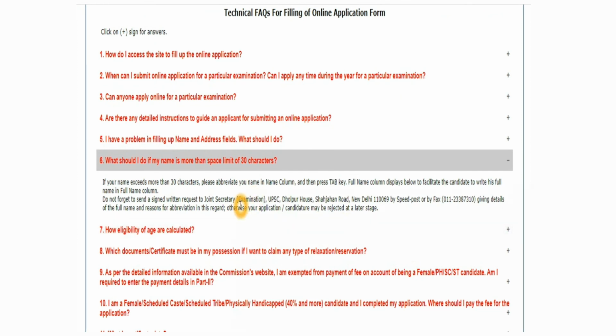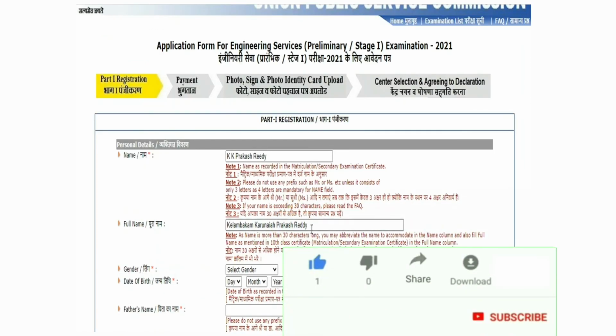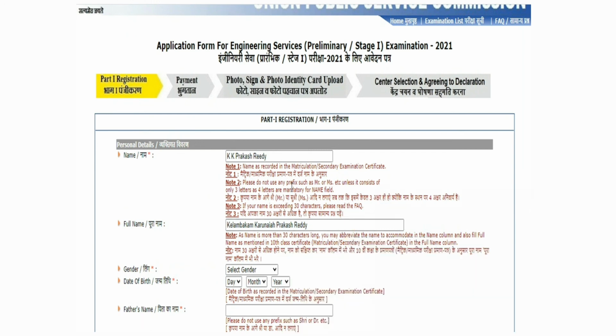If we do not send it, it may be rejected at later stages. They also mention here that otherwise your application or candidature may be rejected at a later stage. So please do it after writing like this. You send a fax; it may not cost much, and it may be sent easily, I think. So try it. I think you understood how to write the name.